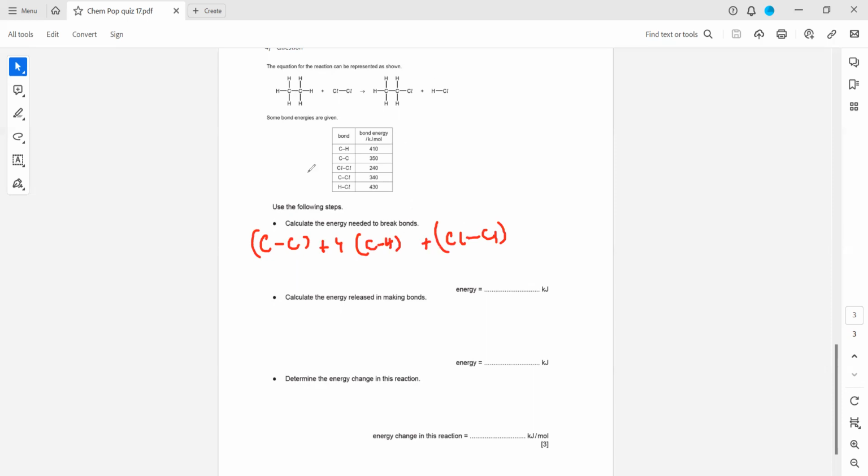So the carbon-carbon bond energy is given as 350, plus the carbon-hydrogen bond energy, 6 are there, not 4. By mistake I wrote 4 here, so it should be 6. So we write 6 C-H bonds, and that is 410, plus the chlorine-chlorine bond energy, that is 240. When we add, this will give us the energy needed to break all the bonds, which is 3050.